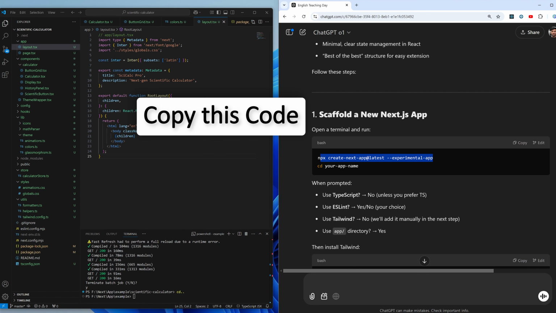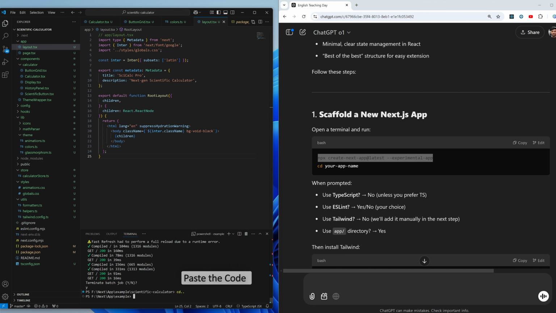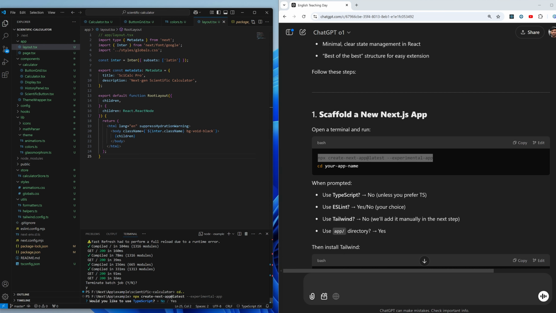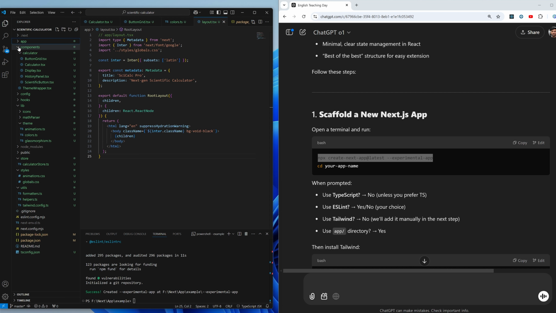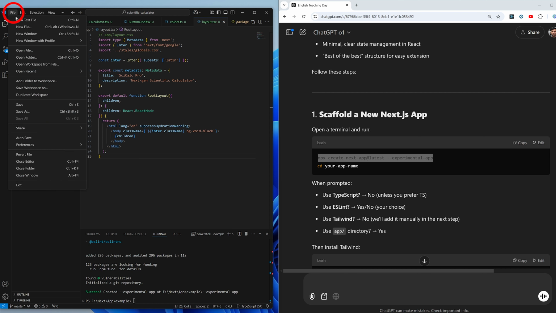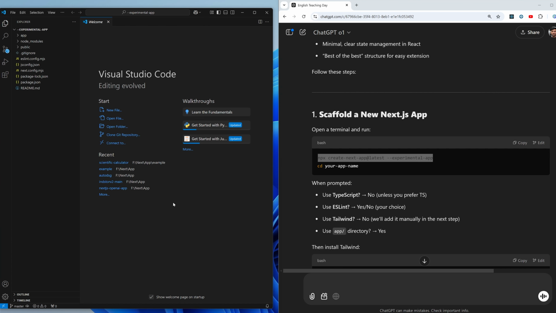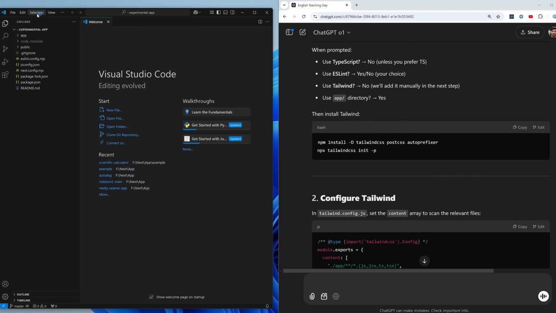So here it says npx create-next-app, and then here we're gonna give it a name as experimental-app. Again I'm gonna press enter, and then you will see the new app being installed. Okay, so the first thing now I'm gonna do is go back one level up, and then here I'm gonna open this one. Now let's follow these steps.